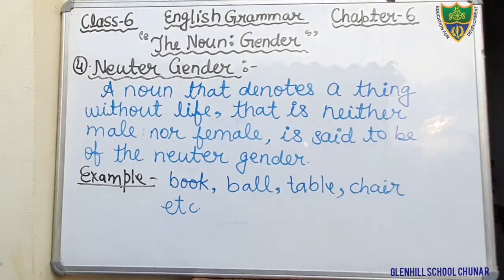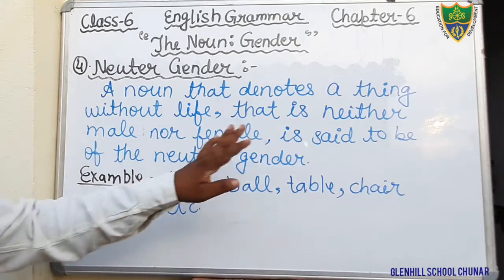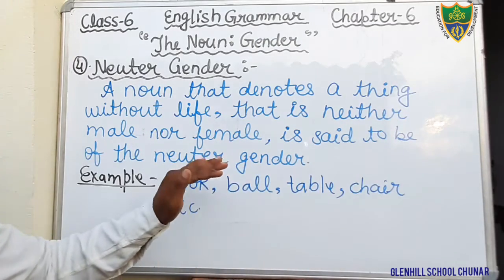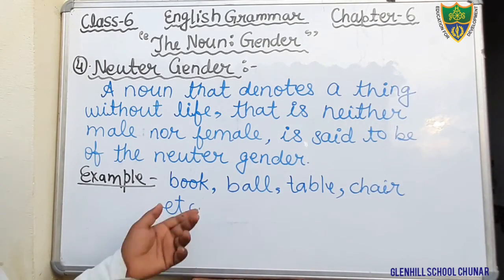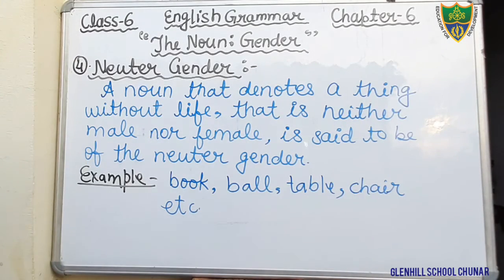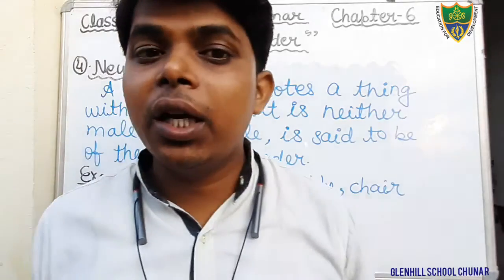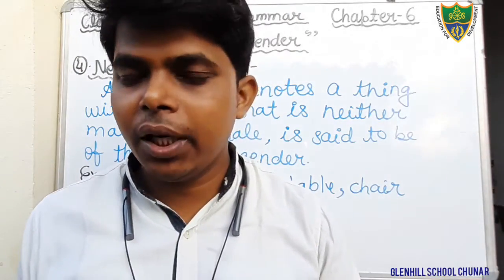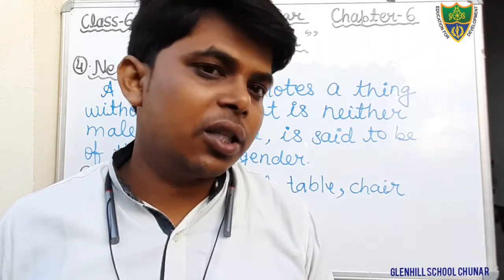Okay students, so just write about it. What is neuter gender? A noun that denotes a thing without life, that is neither male nor female, is said to be of the neuter gender. Example you can see: book, ball, table, chair, etc. Okay students, so this is all about the gender, and in this way we have read what is gender, meaning of gender, as well as kinds of gender.